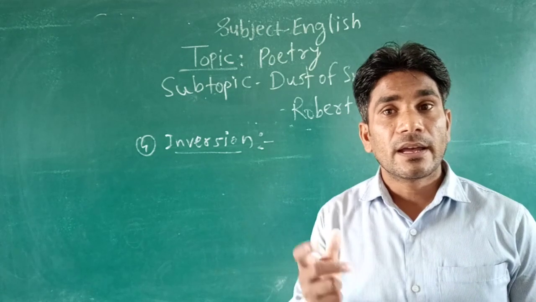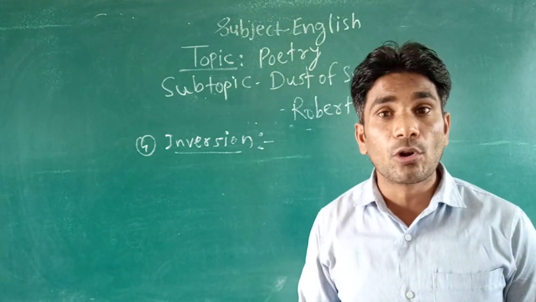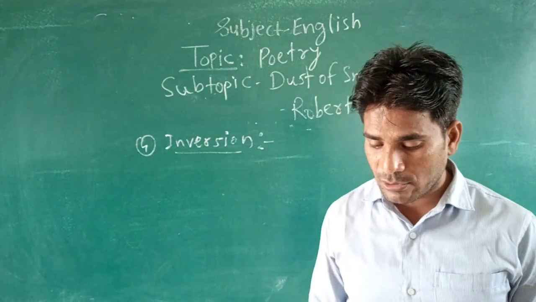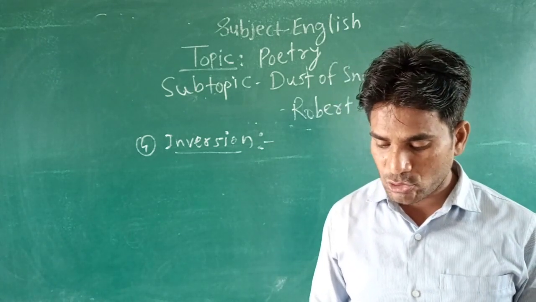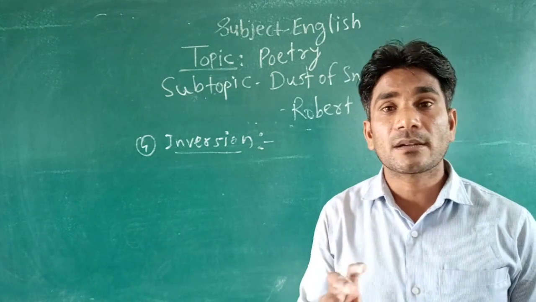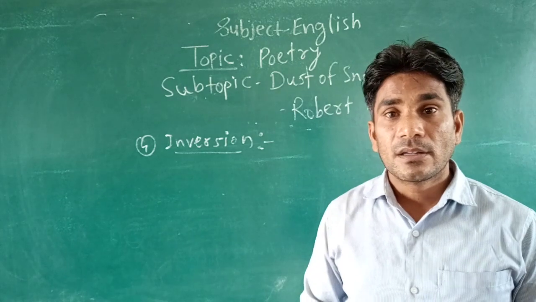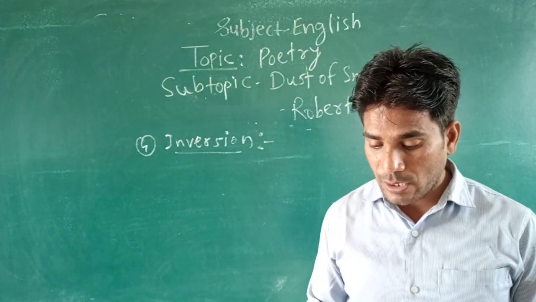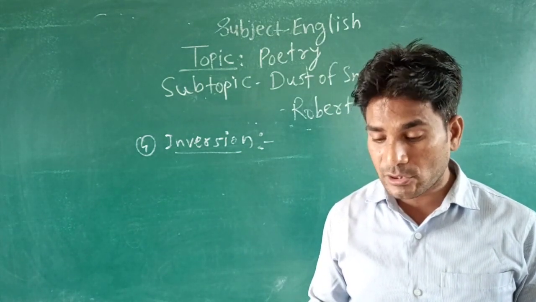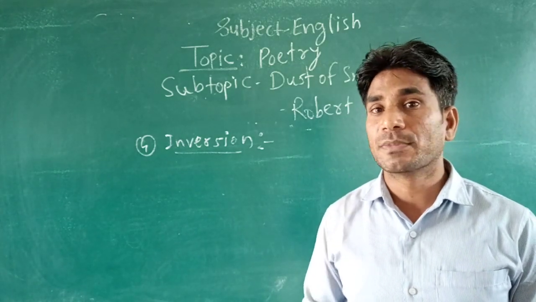first stanza, there is inversion. The proper order of a sentence is not followed there. Look at the sentence: the way a crow shook down on me, the dust of snow from a hemlock tree. Yes, the correct proper order is not there. Yes, the way a crow shook down the dust of snow from a hemlock tree on me. It could be the proper format, proper order of the sentence.